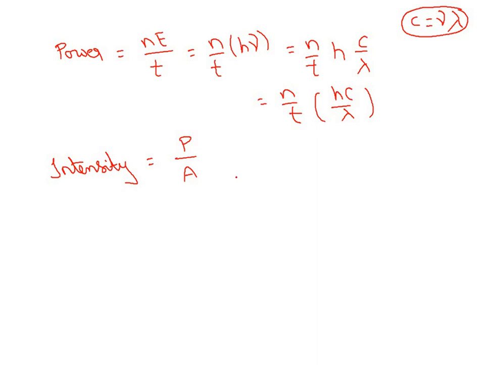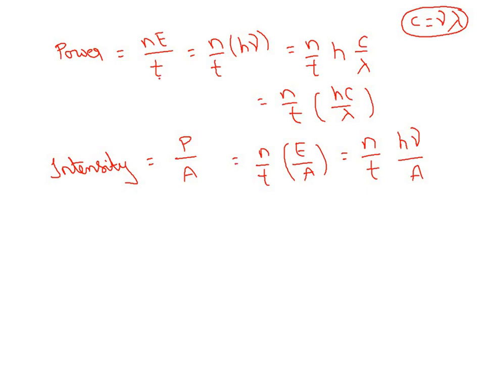So already we got this: n by t into E by A. Upon all the simplification, power is already NE by T, right? So by A, that's what I am doing here. If you substitute this result here, N by T into H nu by A, in the place of energy. We got n by t in the place of energy, hc by lambda, of course h nu by A. Are we clear with this?